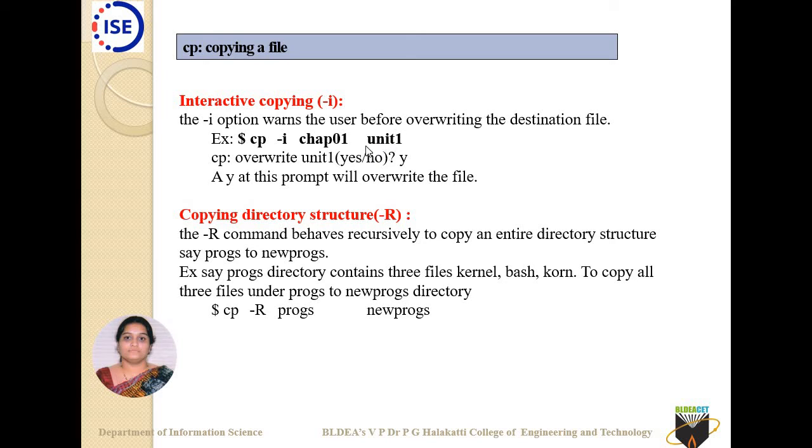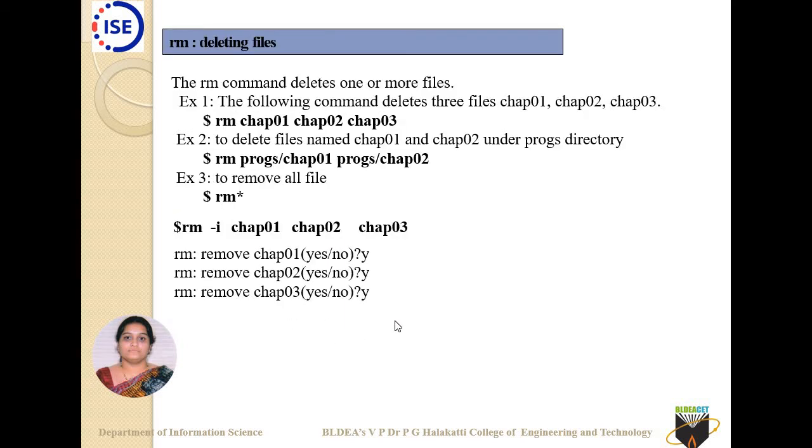That's because the file already exists there, so it will ask you to overwrite. When you answer y, it confirms that it will be overwritten. Okay, the same thing can be used for directory structures also. cp -r behaves recursively to copy an entire directory structure, say progs to newprogs. This is your source and this is your destination. Whatever is existing in progs will be copied to newprogs.